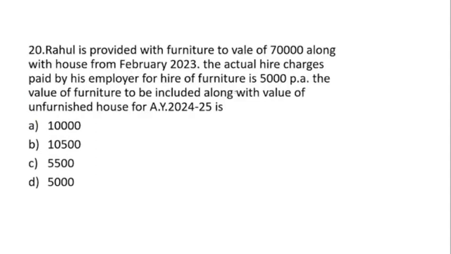So the next question: Rahul is provided furniture to the value of 70,000 along with the house from February 2023. The actual hire charges paid by the employer for the hire of furniture is 5,000 per annum. The value of the furniture to be included along with the value of the unfurnished house for assessment year 2024-25. So how much amount will he get?